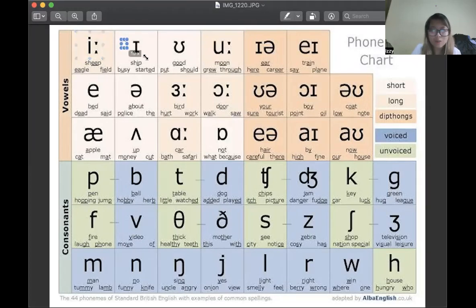And what about this one? It's kind of like a capital I, and this is the it sound. It for ship, it for busy, and it for started. And then what about this one? This is the sound in good, would, should. And the next one is the sound in moon, grew, through.